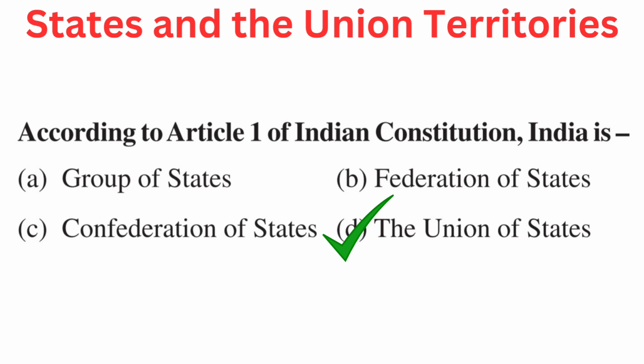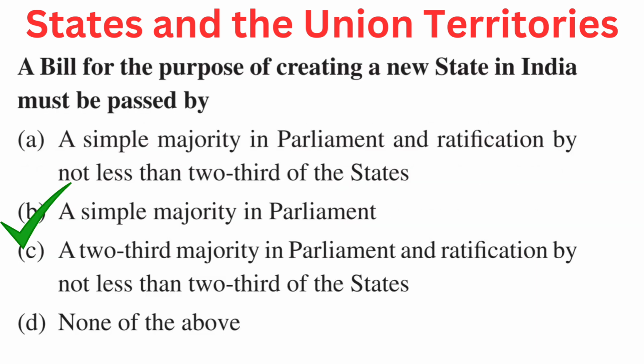The Union of states. Your question is: a bill for the purpose of creating a new state in India must be passed by. Your options are A. A simple majority in parliament and ratification by not less than two-thirds of the states, B. A simple majority in parliament, C. A two-third majority in parliament and ratification by not less than two-thirds of the states, or D. None of the above. Right answer is B. A simple majority in parliament.